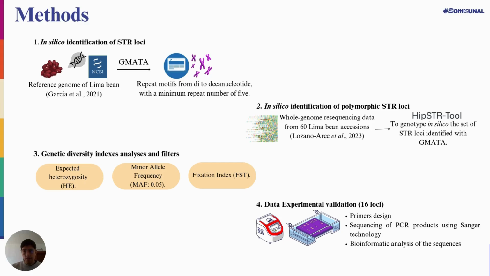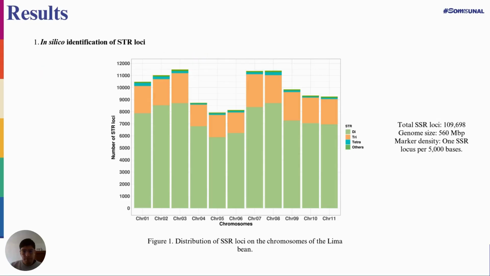The annotation of the outlier loci was used to identify a set of loci potentially involved in the domestication process or traits of agronomic interest. These loci were called candidate STR loci. Of these, a reduced set of 16 STR loci occurring within genes was selected for experimental validation through PCR amplification and Sanger sequencing in different lima bean accessions.